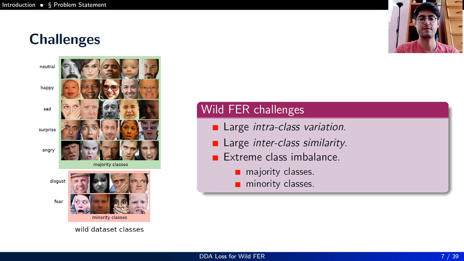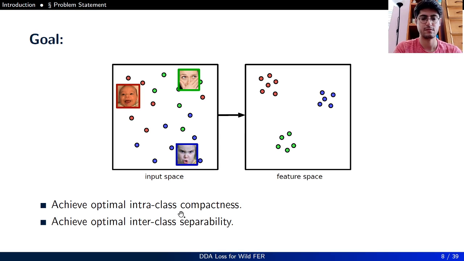However, there are some challenges when working with wild datasets. There is large intra-class variation, meaning that the images from the same class are very varied. And there is also large inter-class similarity, meaning that the images from different classes might be very similar. There is also extreme class imbalance, meaning that the dataset is divided into majority classes and minority classes. So our goal is to map from the input space to a well-clustered feature space and achieve optimal intra-class compactness and inter-class separation.